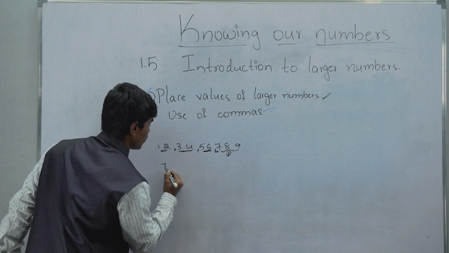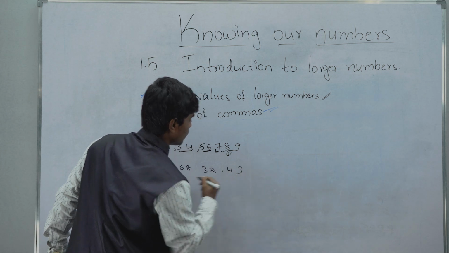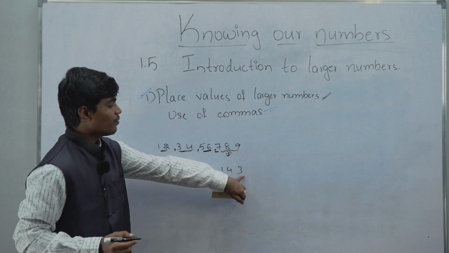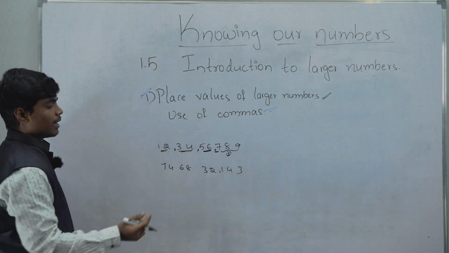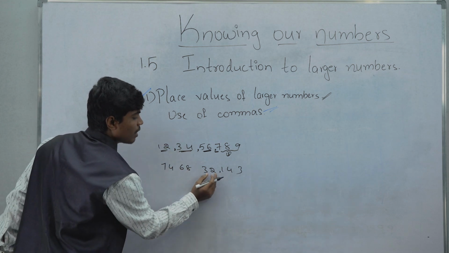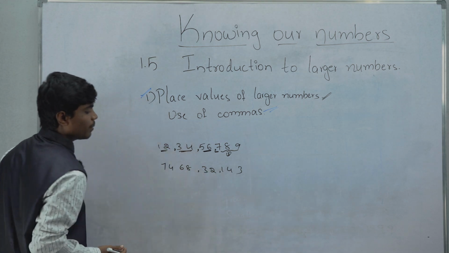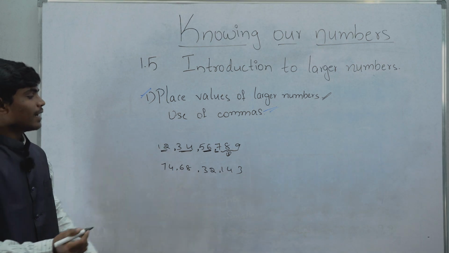Let's take another example, 7, 4, 6, 8, 3, 2, 1, 4, 3. For the first 3 digits, we have to use 1 comma. And for every corresponding 2 digits, we have to use a comma.